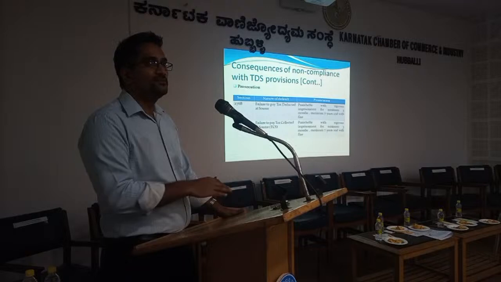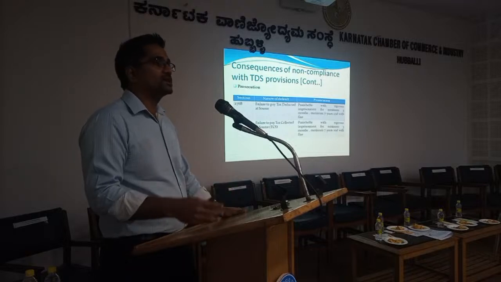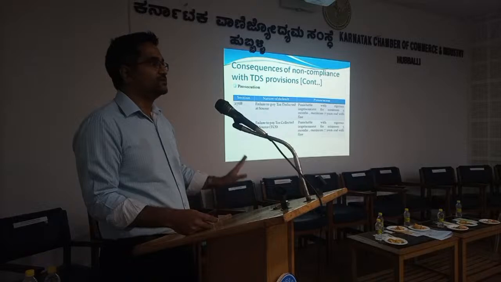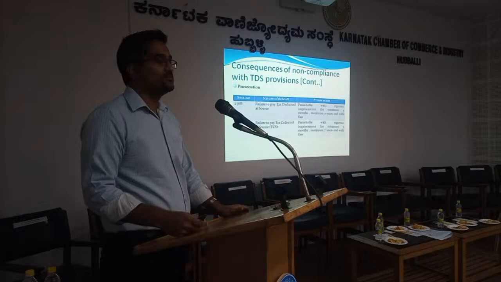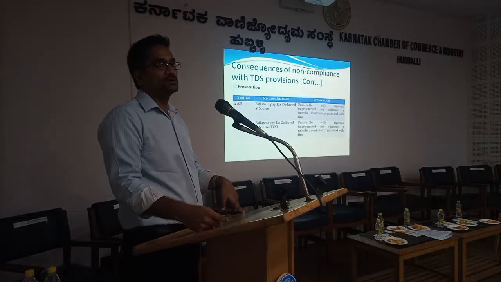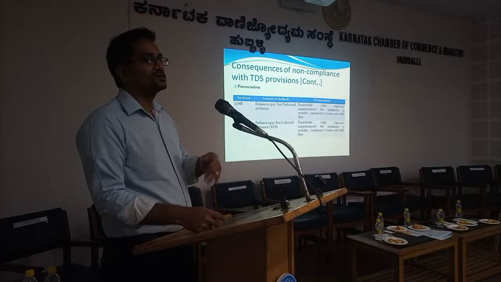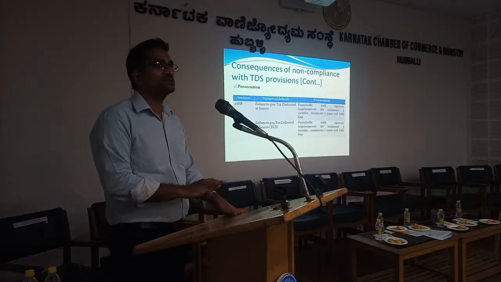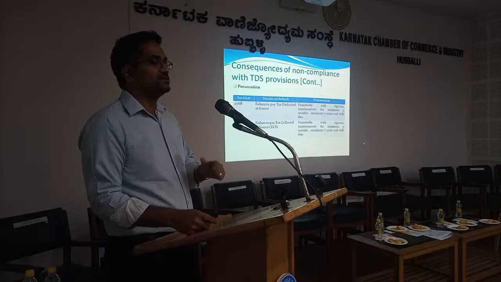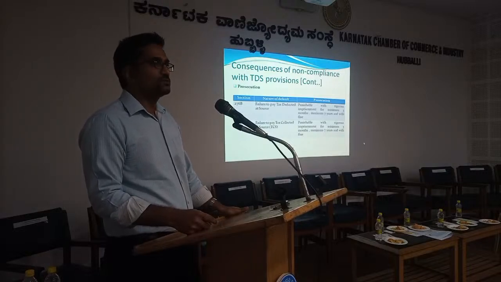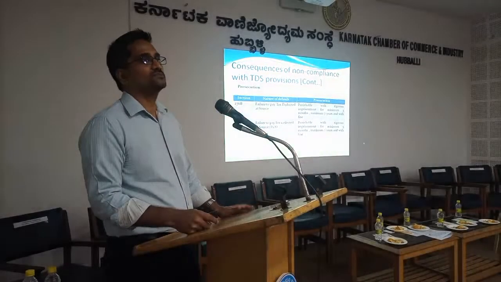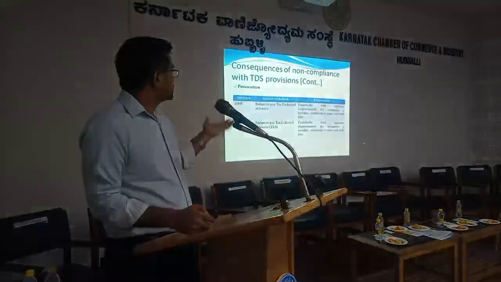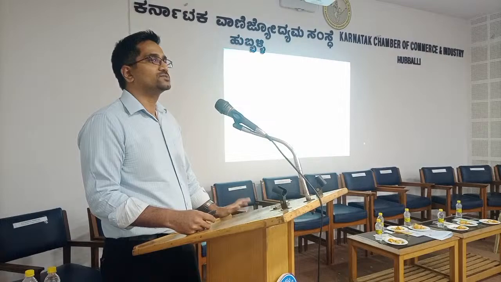And apart from interest and penalty, there is one more much harsher provision which talks about prosecution. You can be imprisoned from 3 months to 7 years. If you are deducting TDS or collecting TCS but you are not remitting to the government account, then you will be liable for prosecution. So TDS provisions are comprehensive, and they have harsher consequences if you are not complying. Prosecution is one of the harshest consequences if you are not remitting the TDS collected to the credit of the government account.